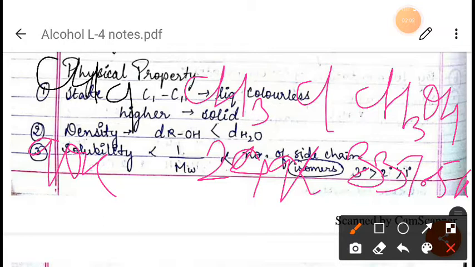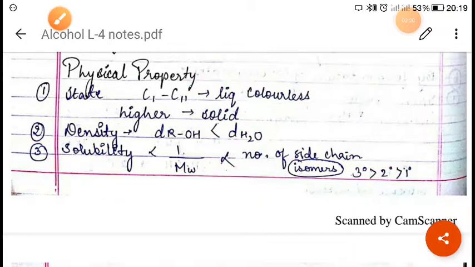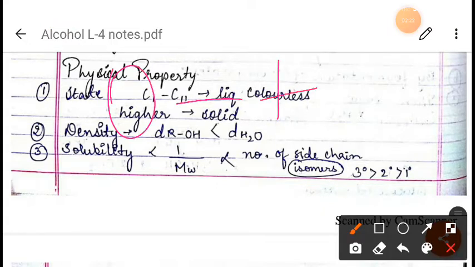Why is their boiling point higher? Because there is a large difference in electronegativity between oxygen and hydrogen, and in alcohol there is oxygen and hydrogen. As a result, the oxygen-hydrogen bond is strongly polar and forms hydrogen bonds in alcohol. Because of this hydrogen bonding, alcohols exist as associated molecules rather than distinct molecules.